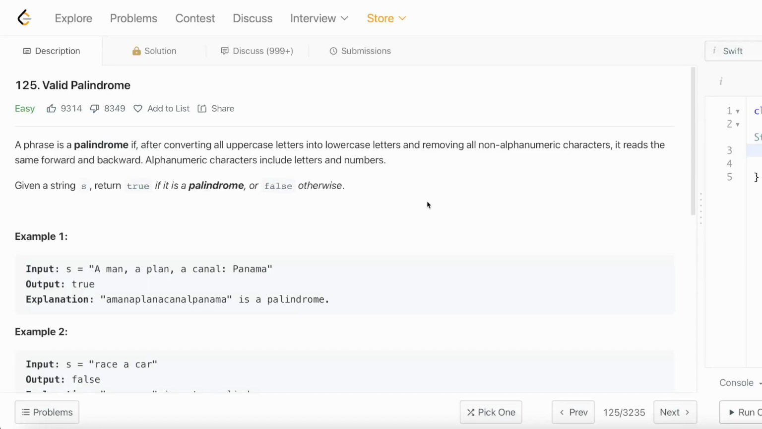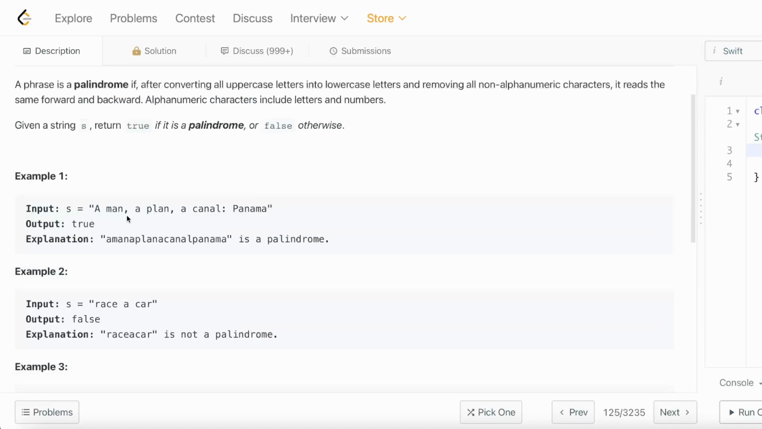Take a look at Valid Palindrome from the Grind 75 list of questions. A phrase is a palindrome if, after converting all uppercase letters into lowercase letters and removing all non-alphanumeric characters, it reads the same forward and backward. Alphanumeric characters include letters and numbers. Given a string s, return true if it is a palindrome, or false otherwise.